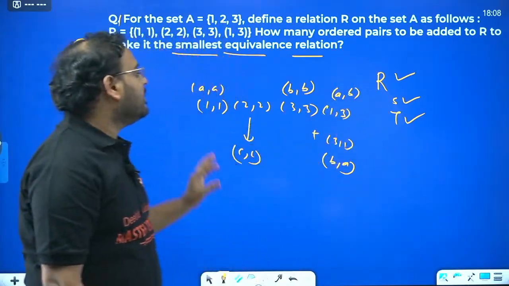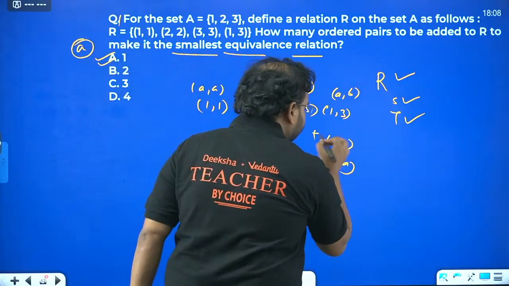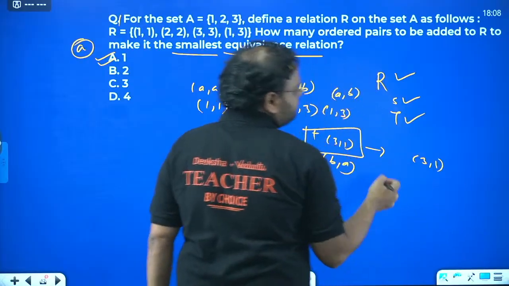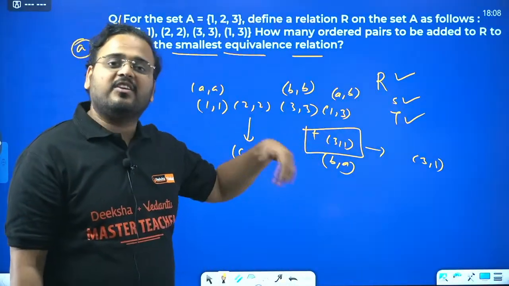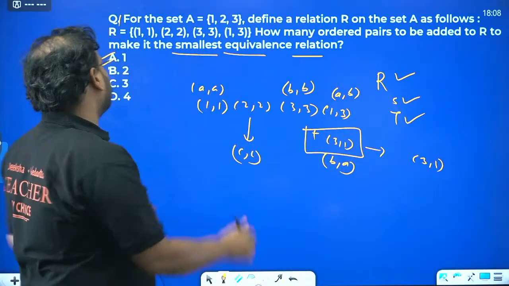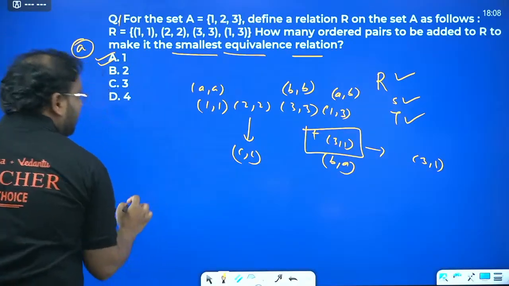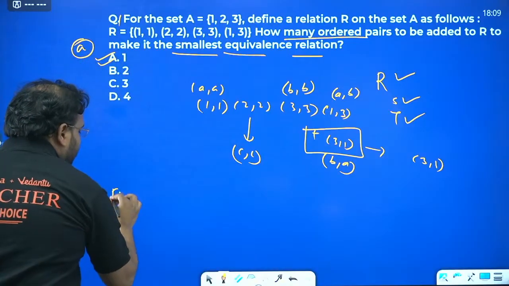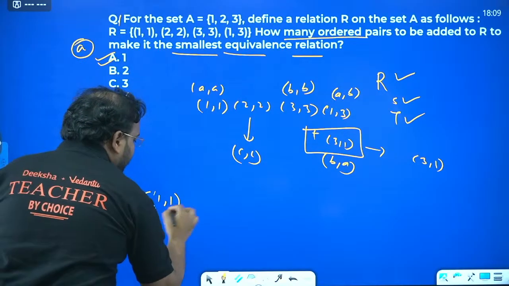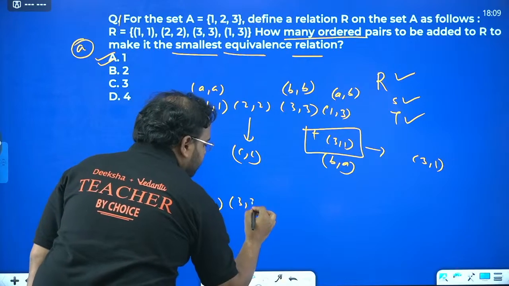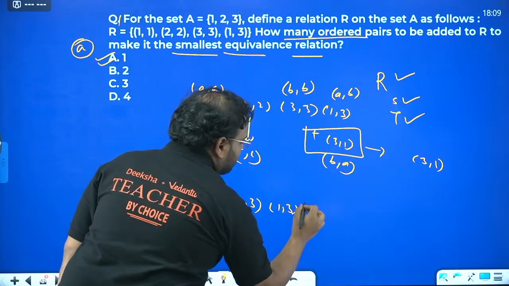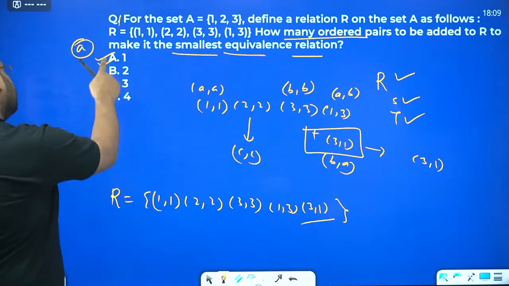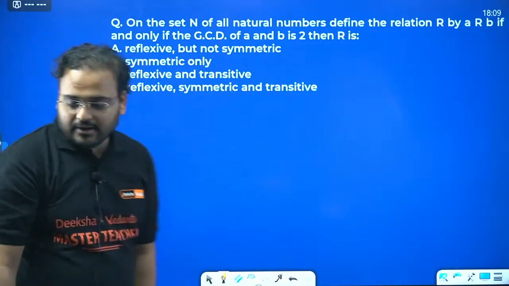So all of these are combined. After adding this element, which is 3, 1, once we add this in the relation, the given relation becomes an equivalence relation. Hence my answer is I need to add 1 element. They're asking us the number of ordered pairs. This is only 1 ordered pair. So my final relation is this, sir: 1, 1, 2, 2, 3, 3, 1, 3, and 3, 1. And this is what we have added. We have added 1 ordered pair. Hence the answer is 1. Clear?